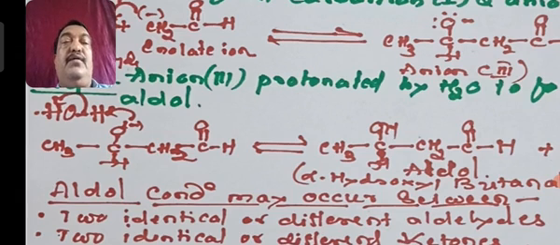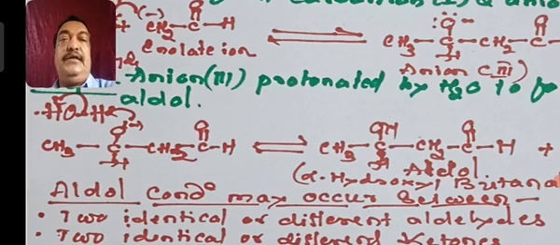That is the aldol that is going to form. In this reaction the OH minus will be eliminated, and that OH minus in turn combines with the Na to regenerate NaOH. So this is the reaction actually taking place in the third step of the aldol condensation.